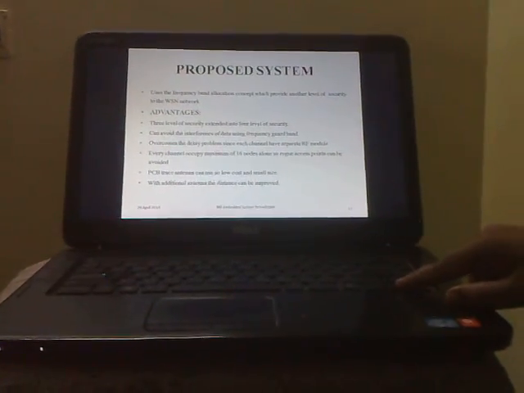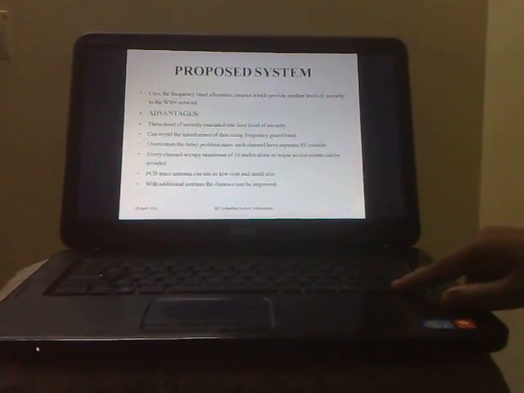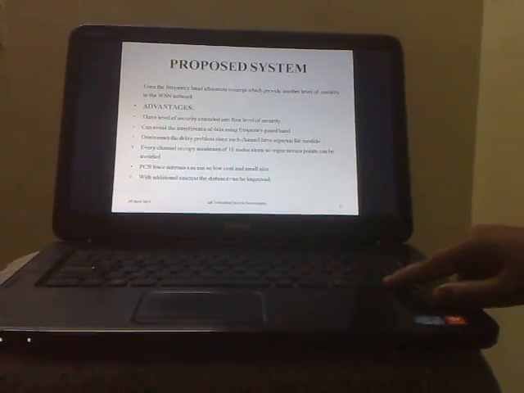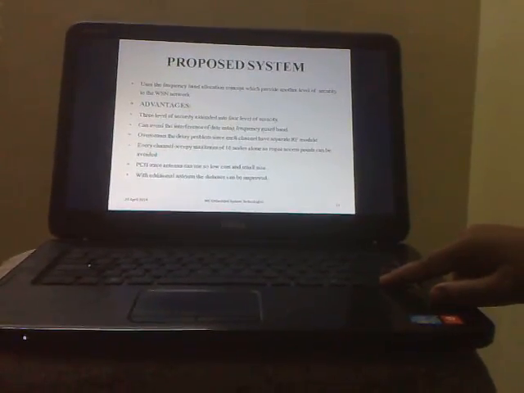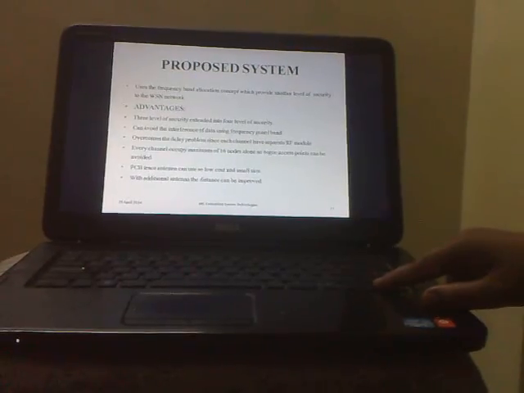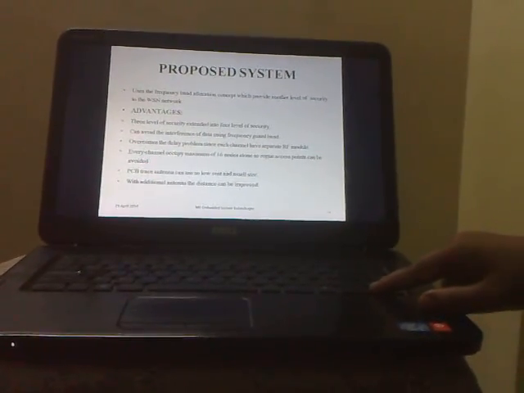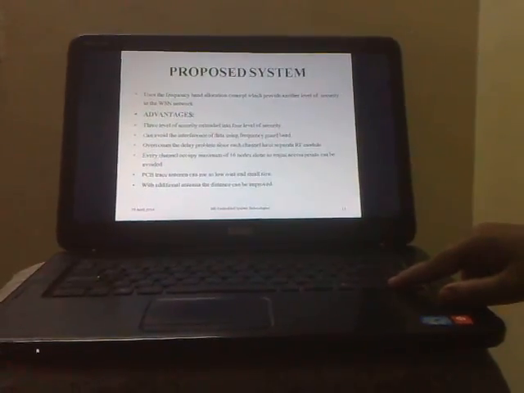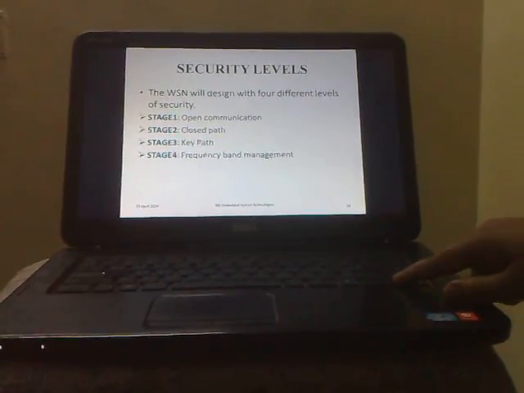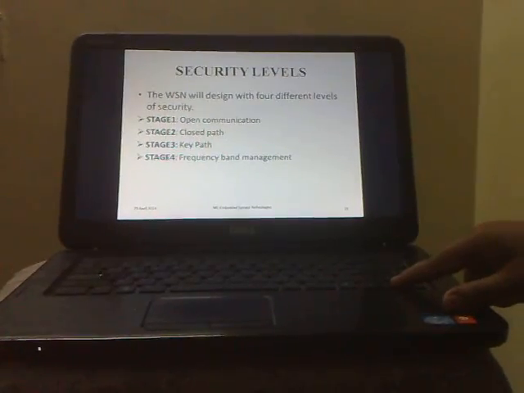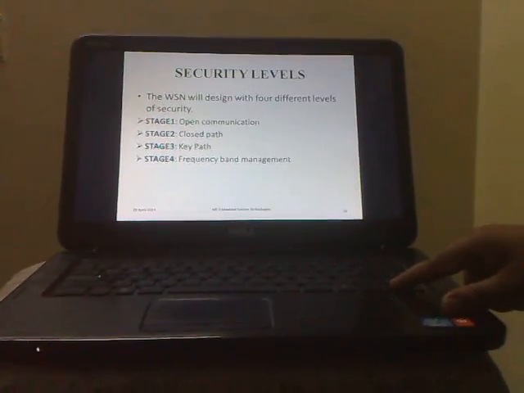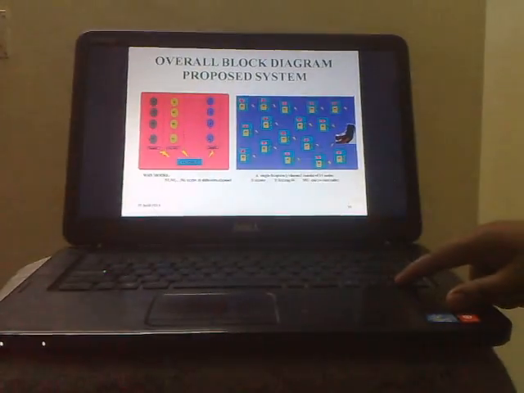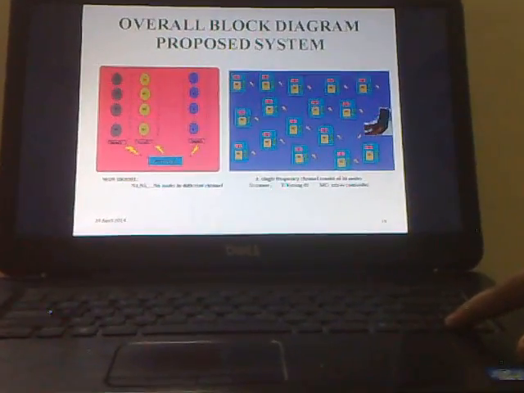And the guard band will help to overcome interference. It overcomes the delay problem since each channel has separate RF modules. And PCB trace antennas can be used, so low cost and small size will be there. An additional antenna can be used for distance. Security levels. The WSN will be designed with 4 different levels: stage 1, stage 2, stage 3 and stage 4 as shown before. And this is the overall block diagram of the proposed system.